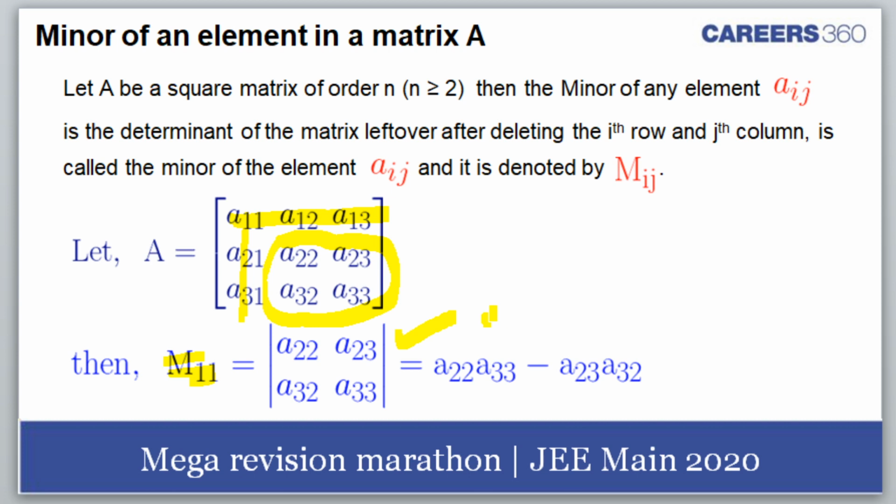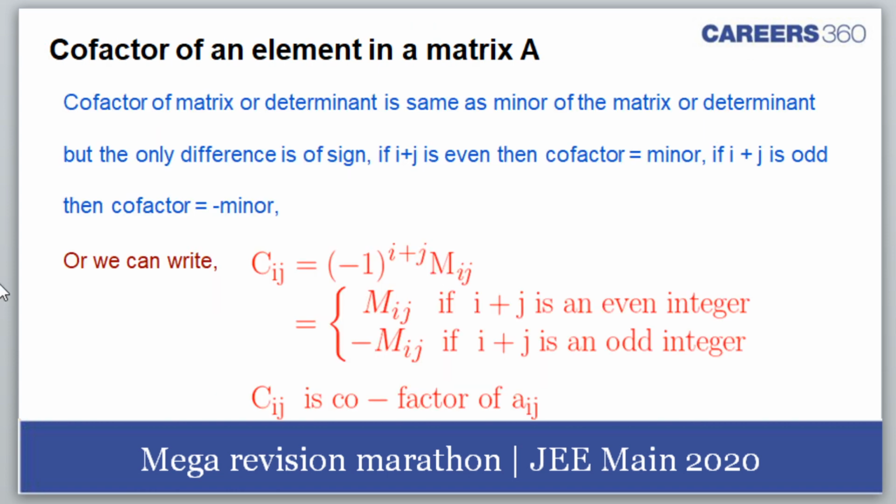And this is the value of the minor of an element. I hope this is okay. One thing here: for a minor of an element, we don't use the minus plus sign before it. When we use it, we'll make it a cofactor.